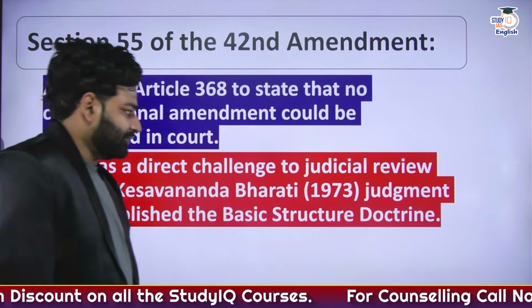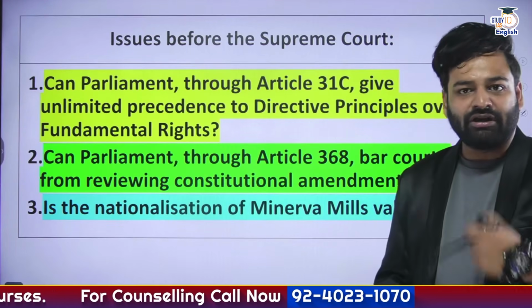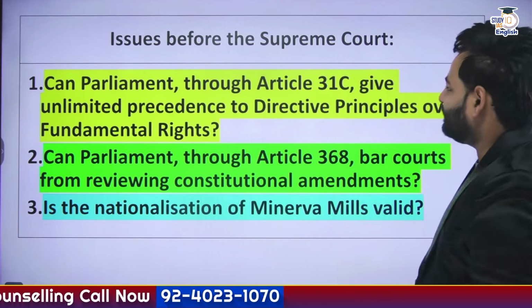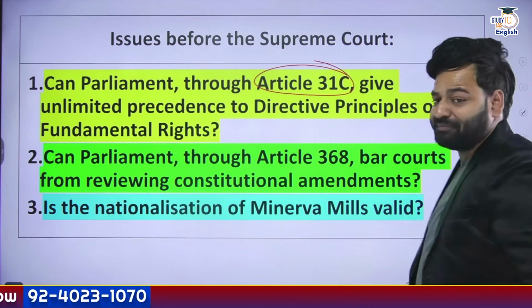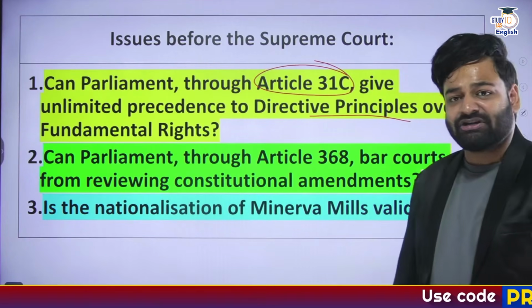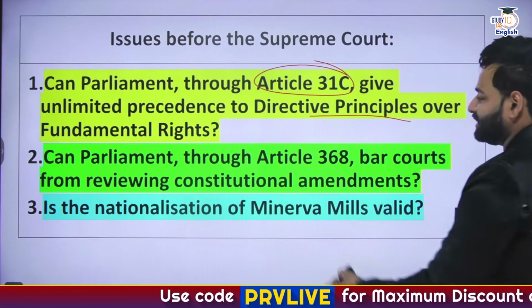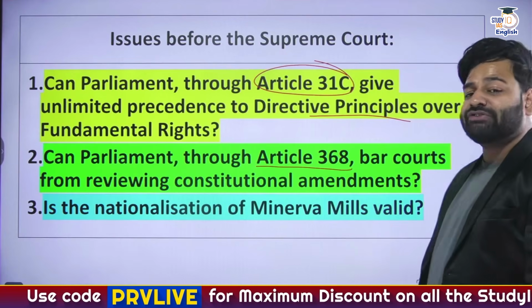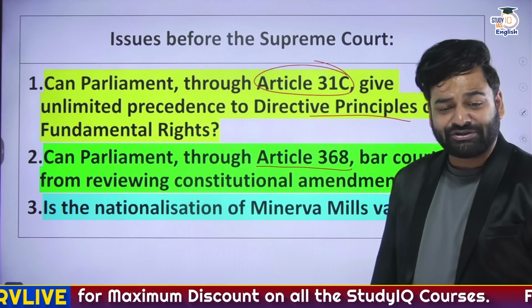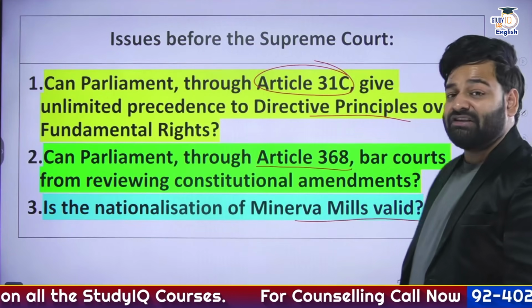So moving forward, as you can see here, the issues before the court in the Minerva Mills case. Statement 1: Can Parliament, through Article 31C, give unlimited precedence to DPSPs over fundamental rights? Statement 2: Can Parliament, through Article 368, bar the courts from reviewing any constitutional amendments? And statement 3: is the nationalization of Minerva Mills literally valid?